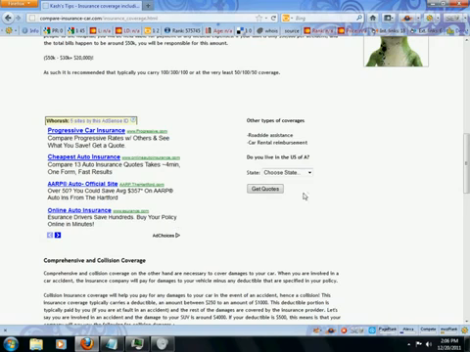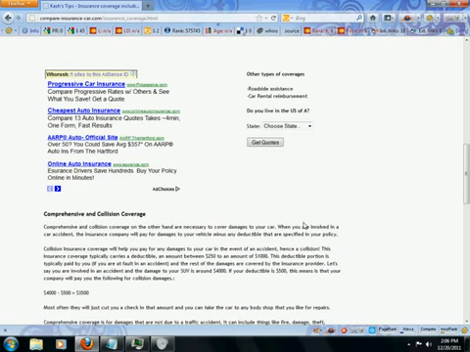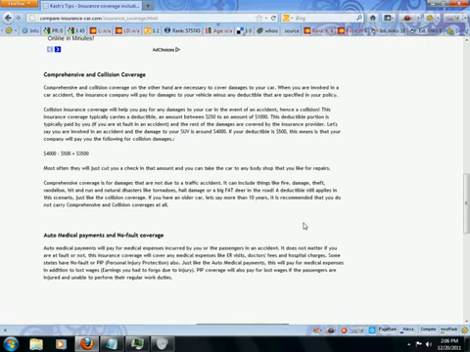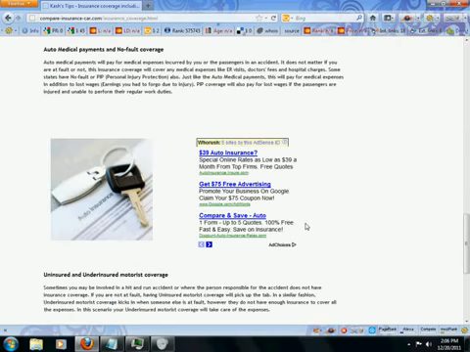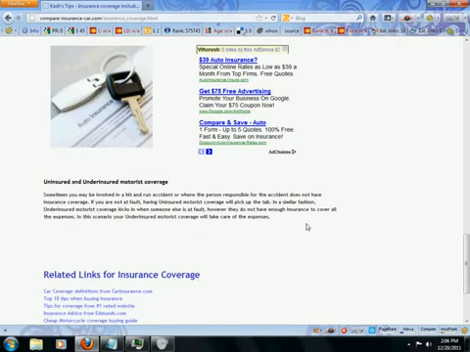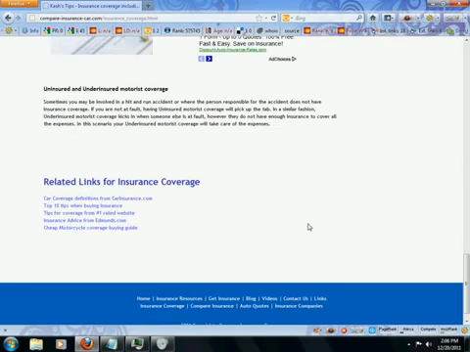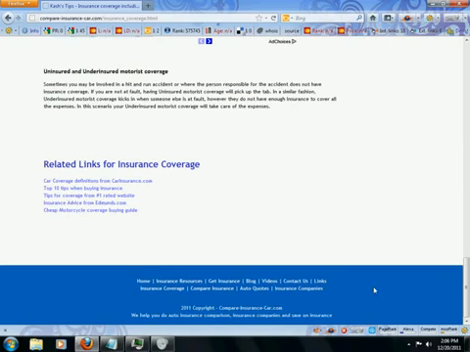And then we have other types of coverages we're discussing. Moving on, we go on to comprehensive collision coverage, auto medical payments, more ads, a little bit of picture, and then some content, and then finally some related links and a footer down here. Okay, so very basic layout of a website. Seems to work for the most part.